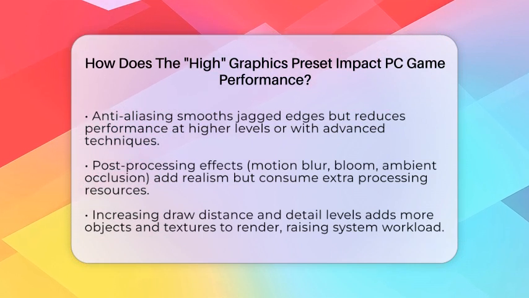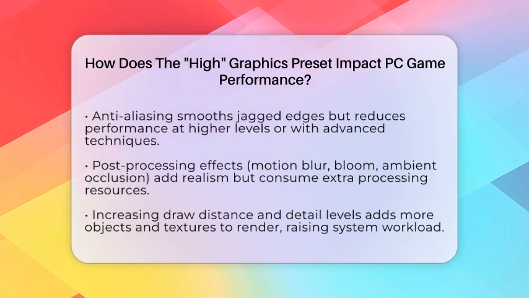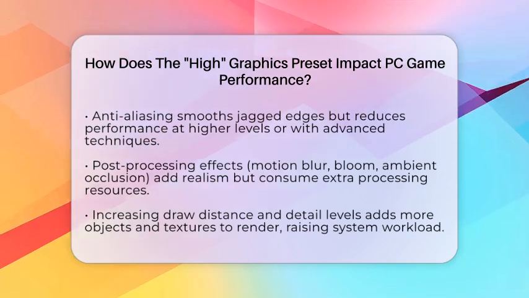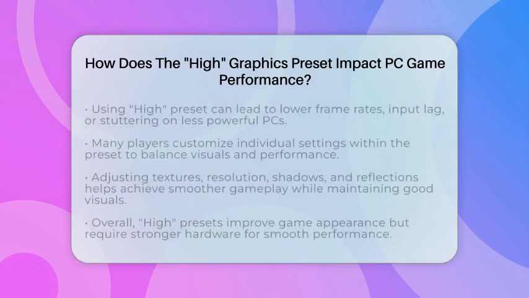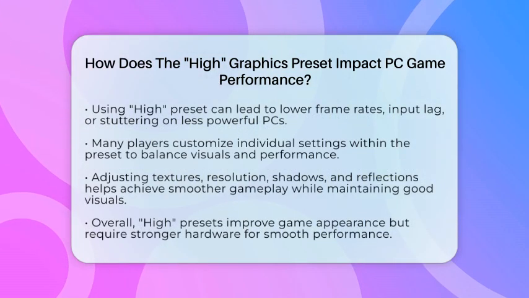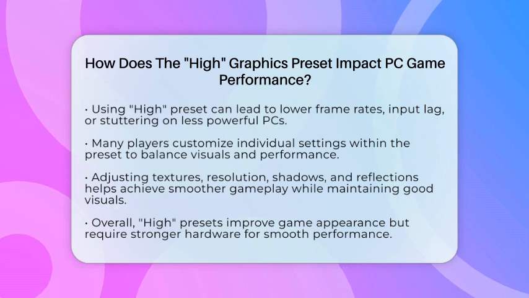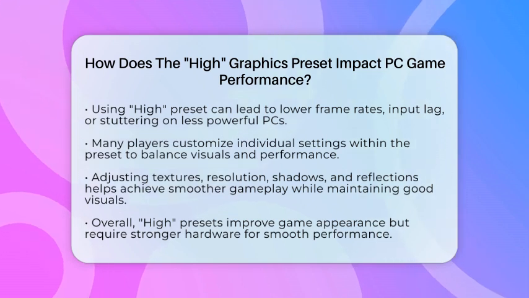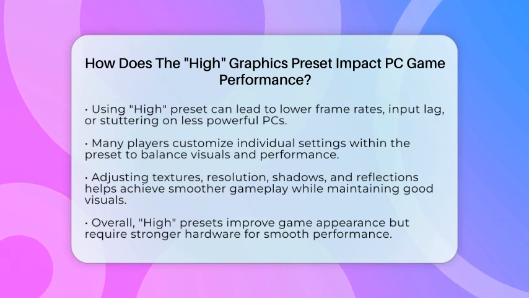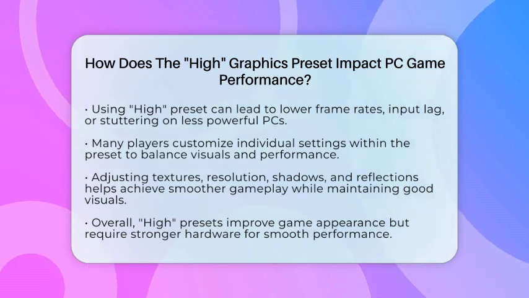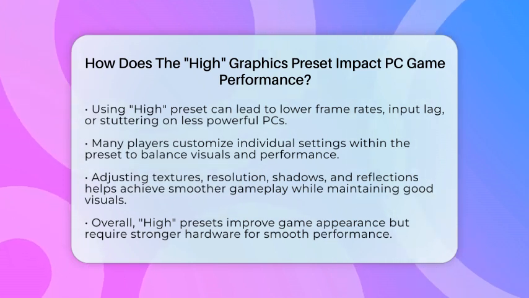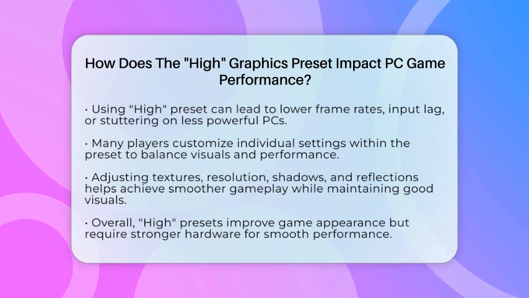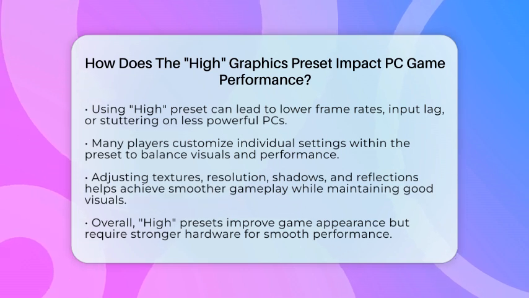If you enable the high preset, you will see richer, more lifelike environments. But if your hardware is not quite up to the task, you might experience lower frame rates, input lag, or stuttering, especially in fast-paced games. To keep gameplay smooth while still enjoying good visuals, many players tweak individual settings within the preset. For example, they might keep textures and resolution high but lower shadows or turn off reflections. This way, they find a good balance between looks and performance.